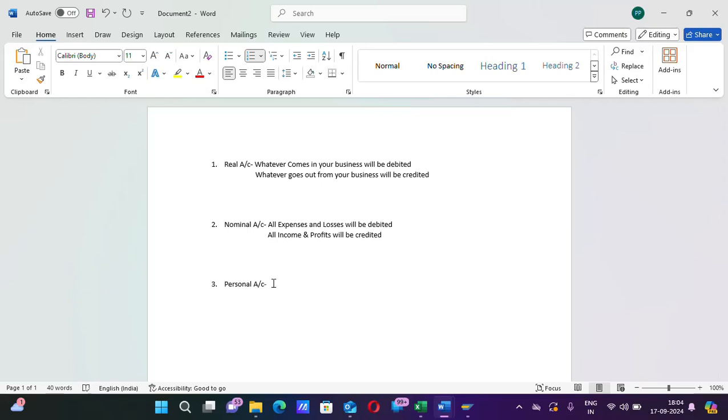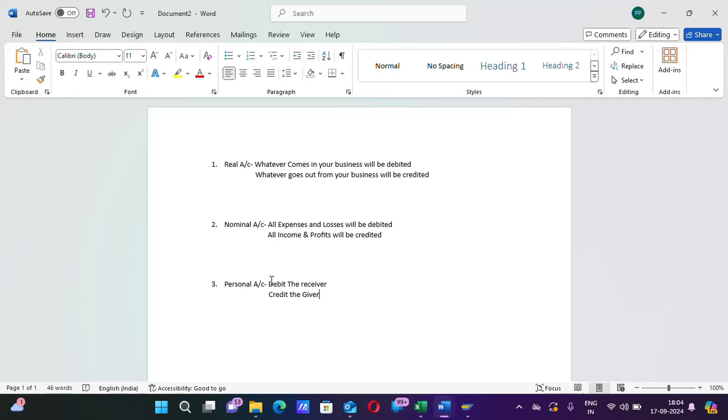And the last one is personal account. What does the personal account rule say? Personal account: debit the receiver, and credit the giver. Meaning, who is receiving, please debit his account in your book, and who is giving, please credit the account of that person.